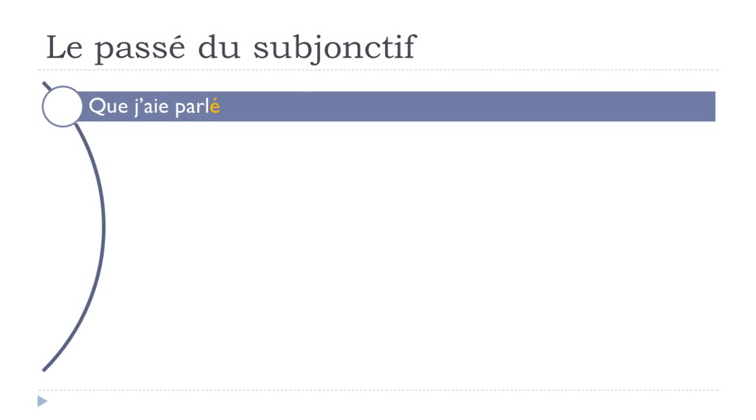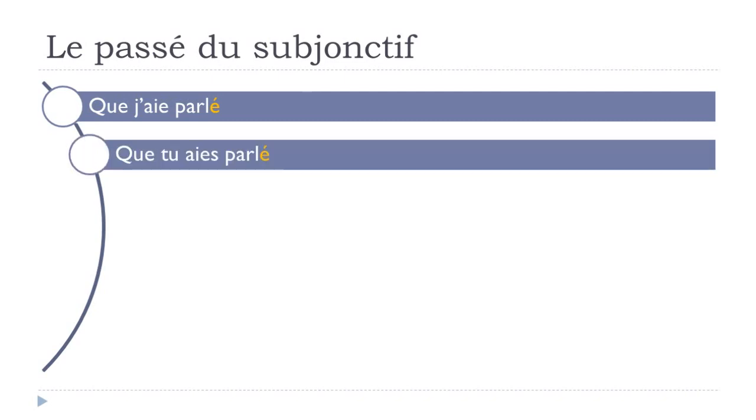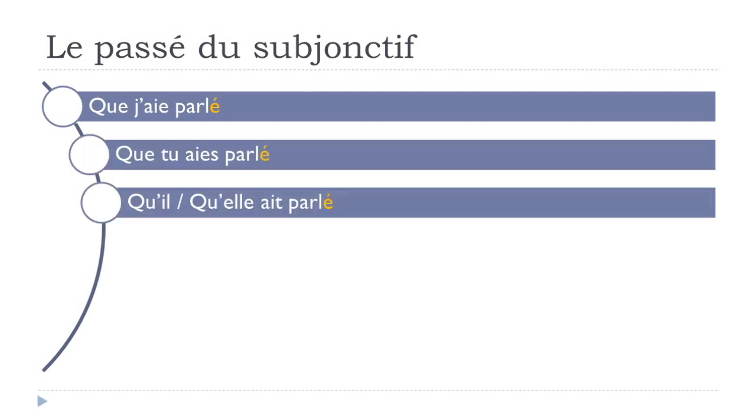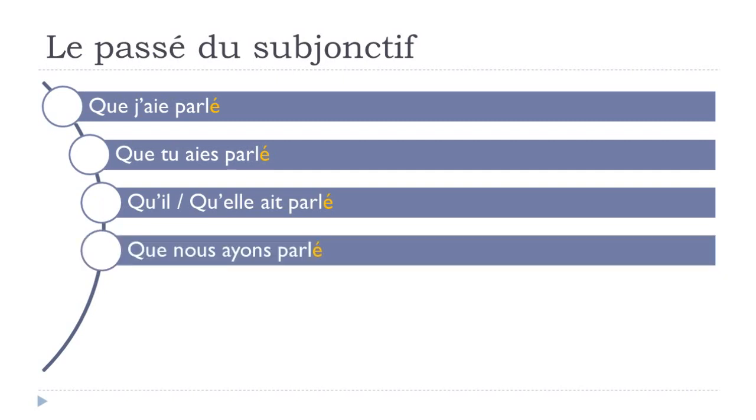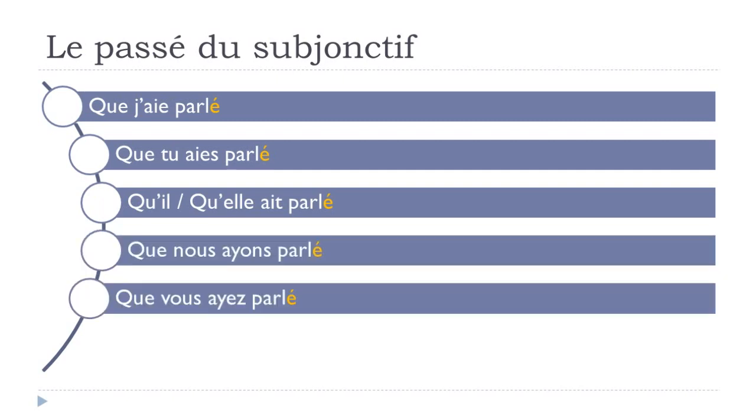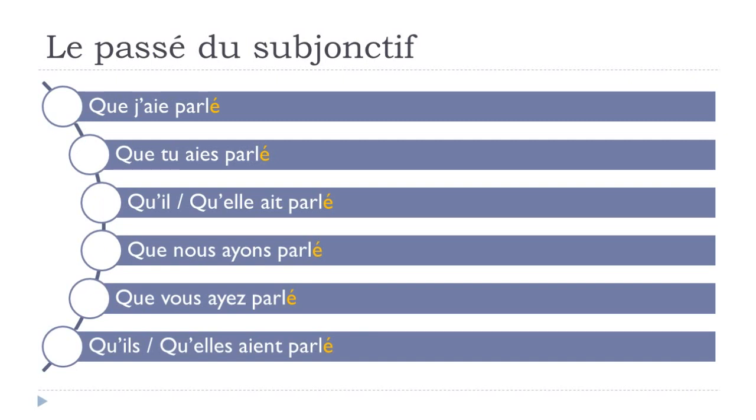So it goes like that: que j'ai parlé, que tu aies parlé, qu'il ait parlé, qu'elle ait parlé, que nous ayons parlé, que vous ayez parlé, qu'ils aient parlé, qu'elles aient parlé. All right. So as we saw, first you put avoir at the subjunctive present form, then you put your participe passé, and you will get here a beautiful passé du subjonctif.